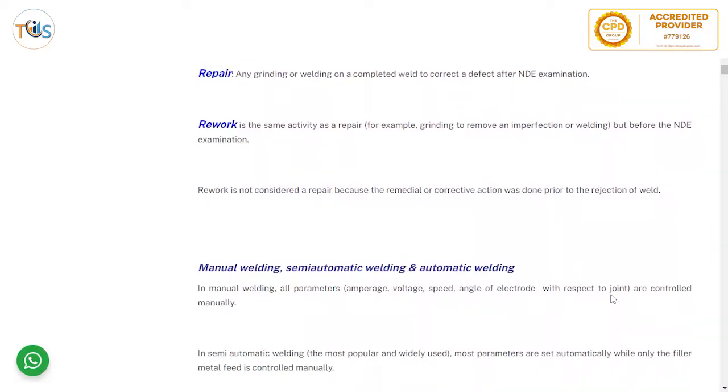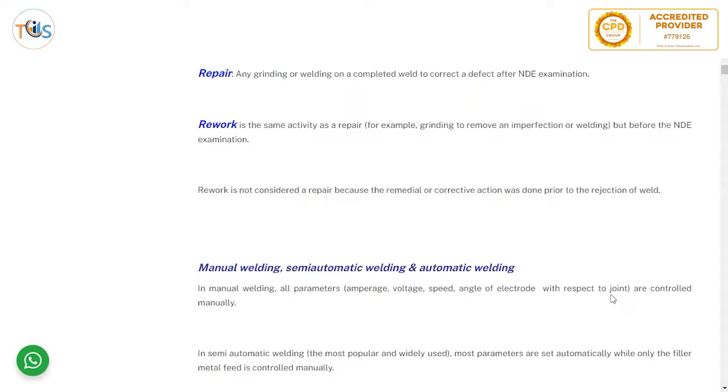Repair is any grinding or welding on a completed weld to correct a defect after NDE examination. Rework is the same activity as a repair, for example, grinding to remove an imperfection of welding, but before the NDE examination. So when we say rework, it's normally before a defect is detected by the inspector.